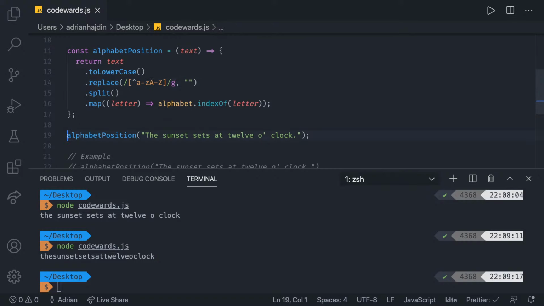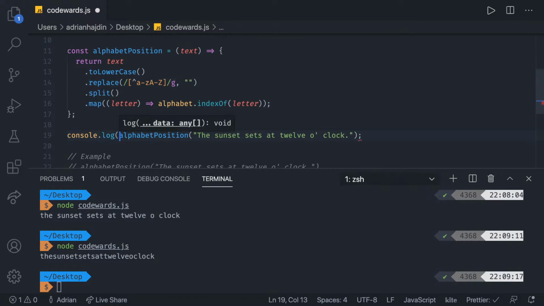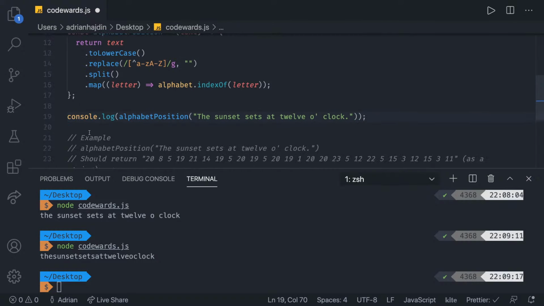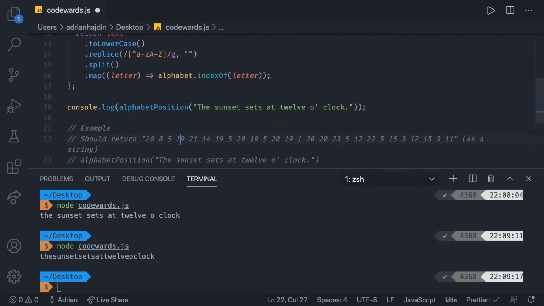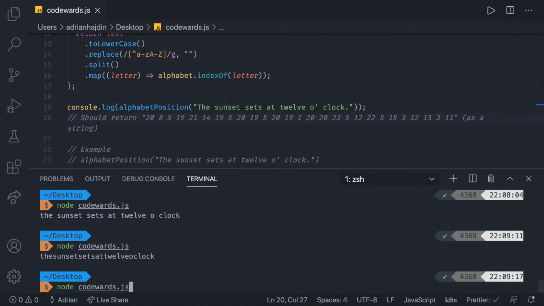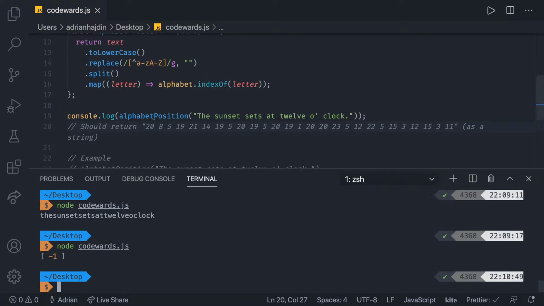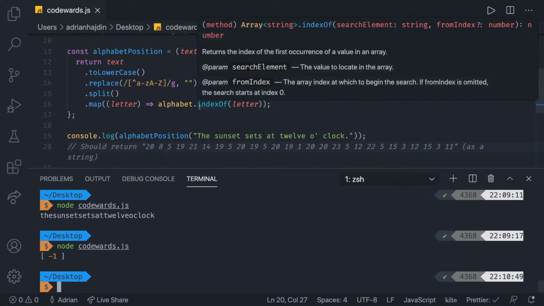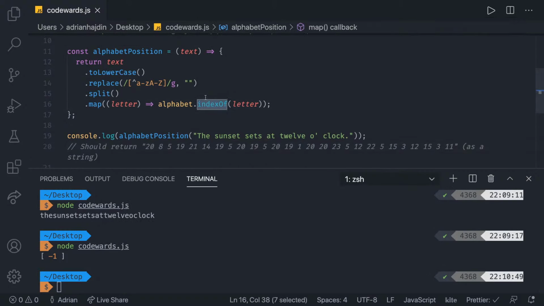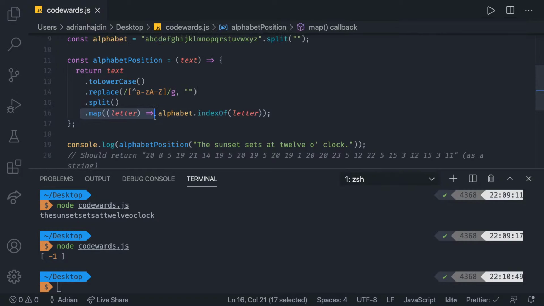Let's take a look. I'm going to console log the output of this. And then finally, let's see what the output should be. So the string should be like this. Now, if I call it, we get -1. That's it. So it couldn't find the index of a specific letter, looks like. Let's see what's happening. So we're mapping over it. We split all the characters. Oh, I'm missing a separator right there. This needs to be a separator to separate all the characters one by one.